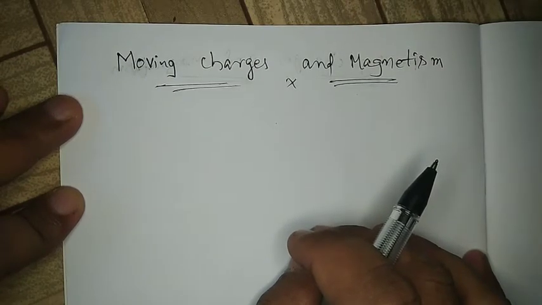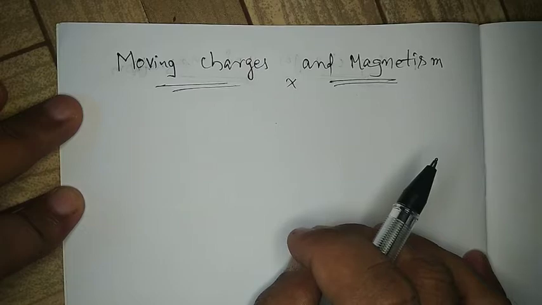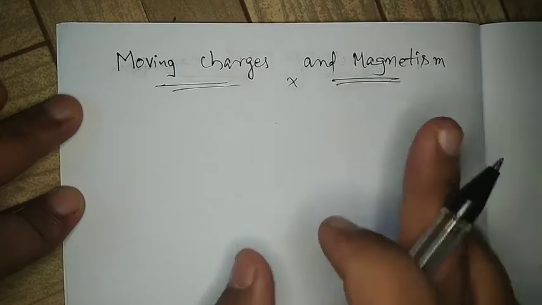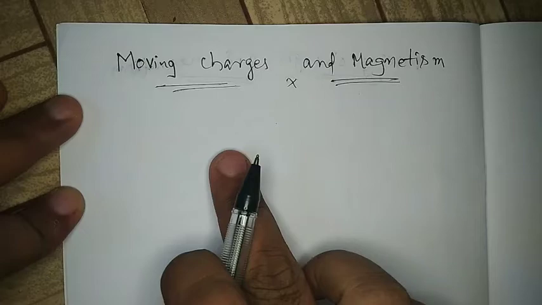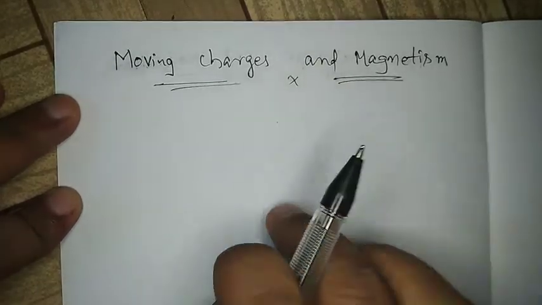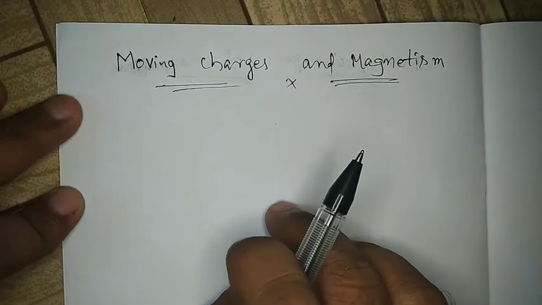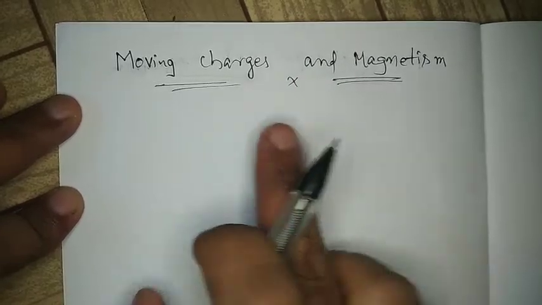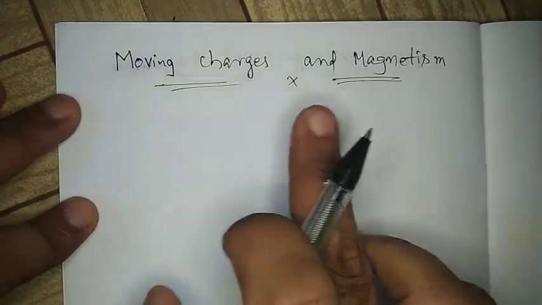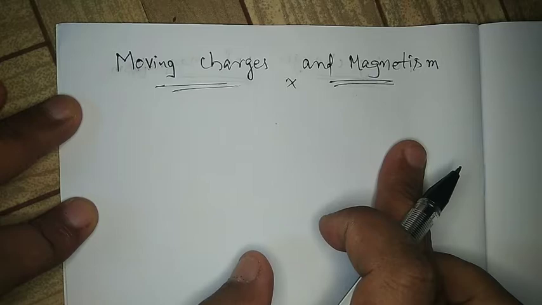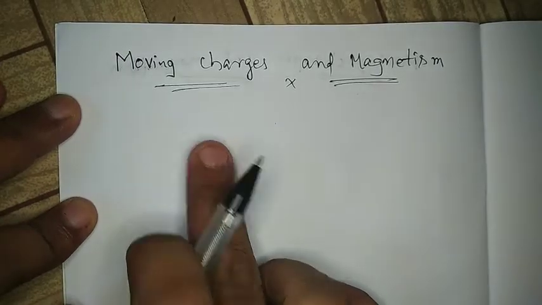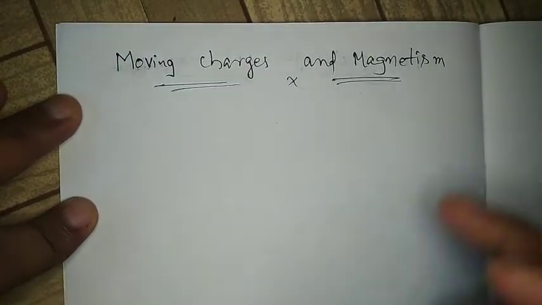Both electricity and magnetism have been known for more than 2000 years. In those days it was believed that electricity and magnetism were independent phenomena. That means one does not depend on the other. Electricity does not depend on magnetism and magnetism does not depend upon electricity. These two are independent phenomena.